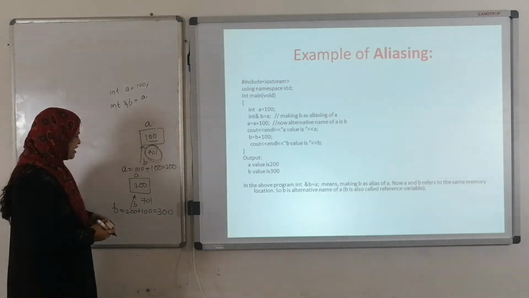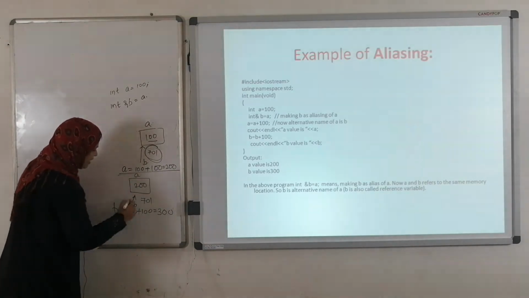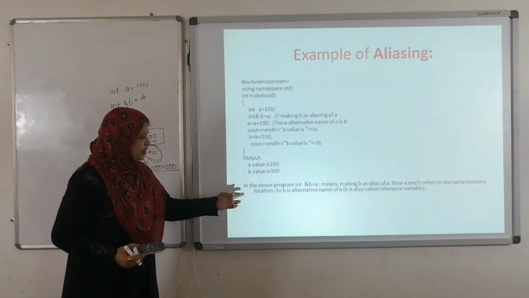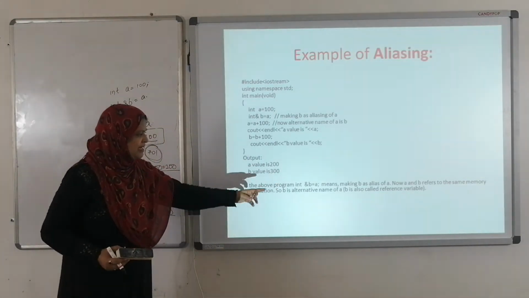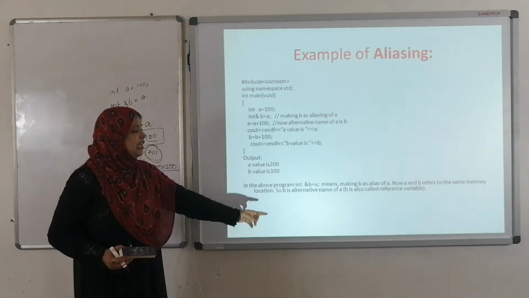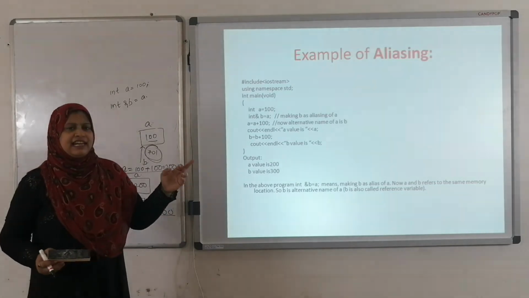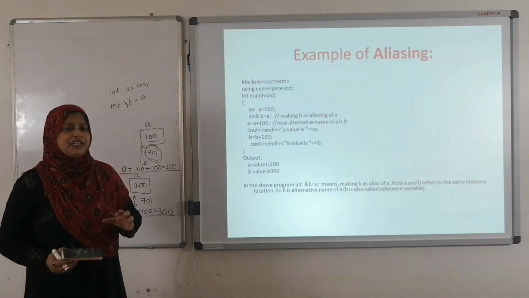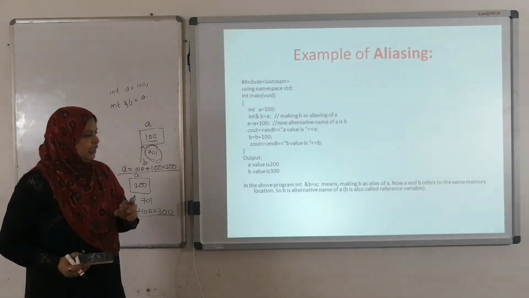Value of A is 200. Value of B is 300. In this given program, ampersand B equals to A, it means that B is an alias of A. It means that we are performing the aliasing operation by using the ampersand operator.